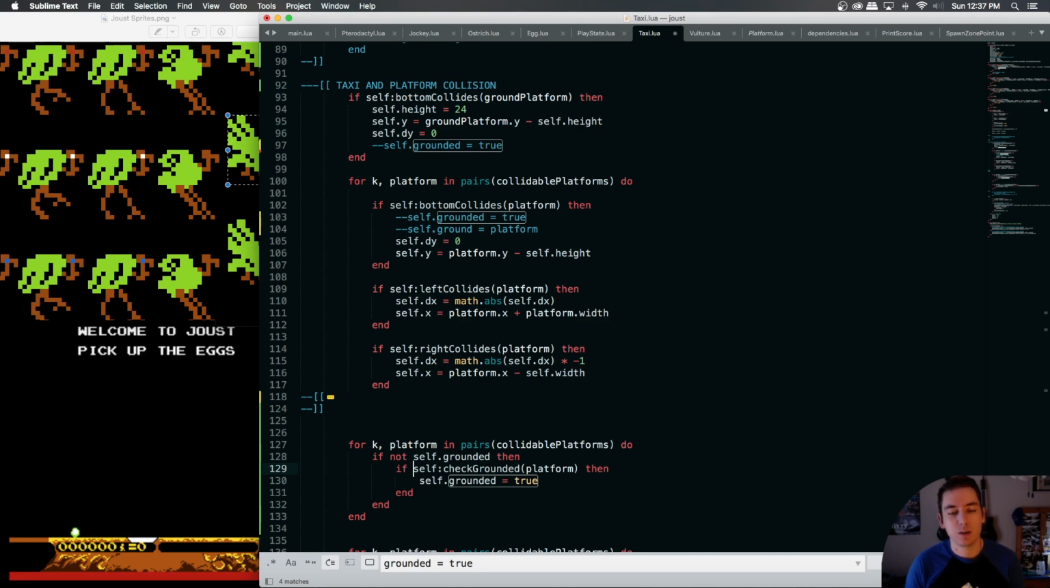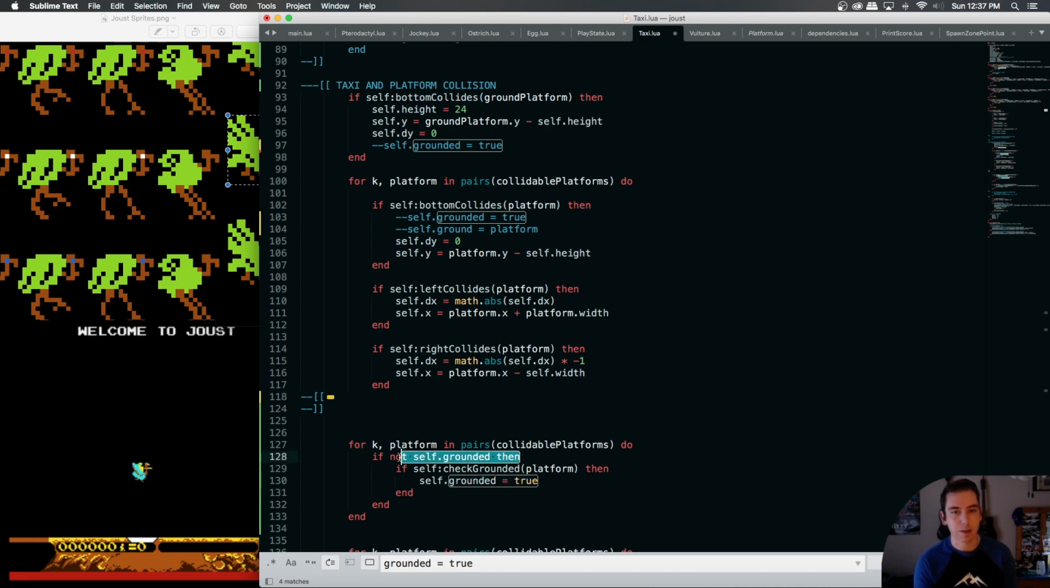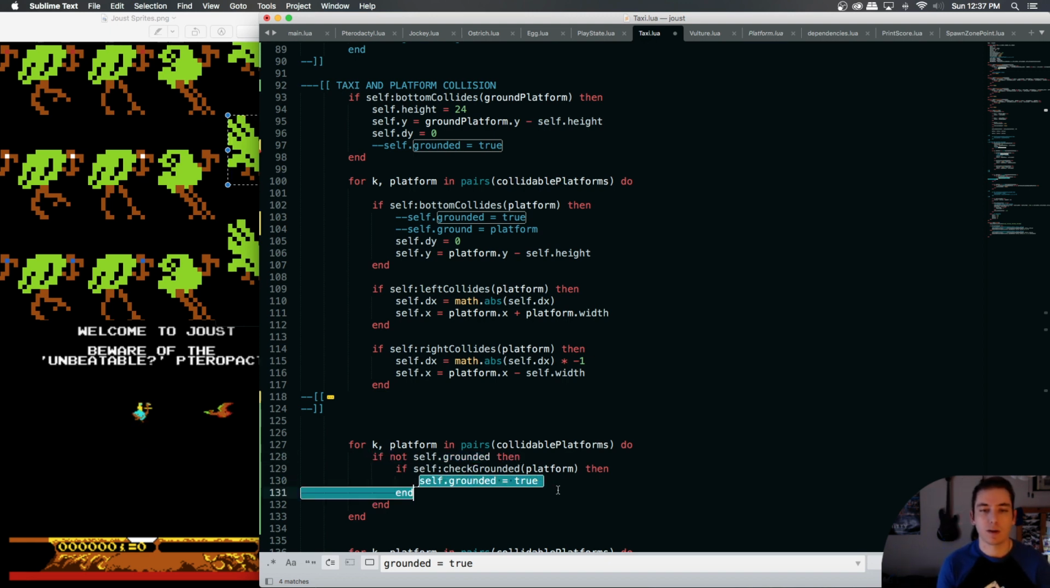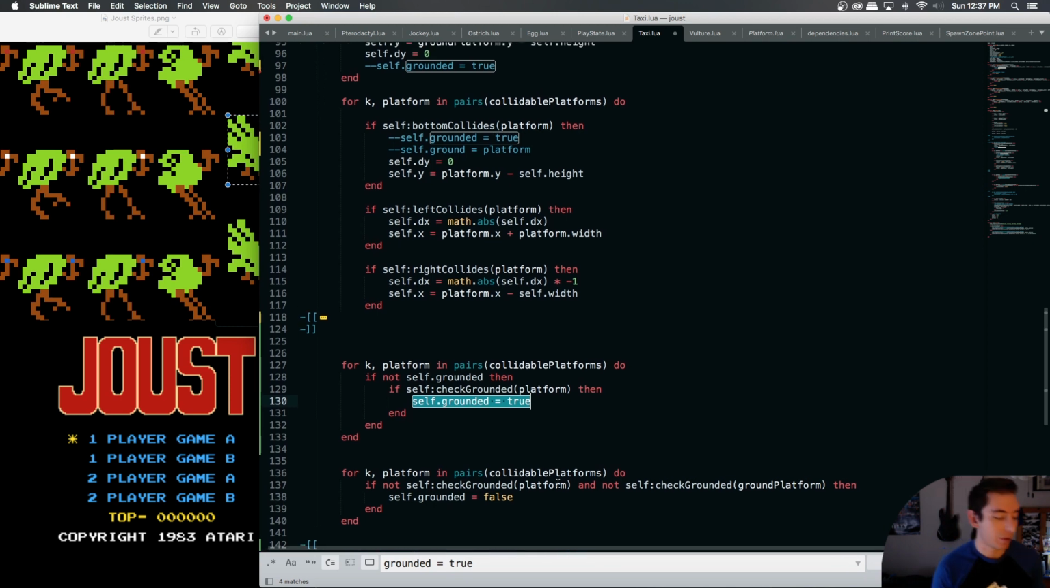Now, the reason I didn't want to put it in the function is that we don't want grounded to be overwritten. We only want grounded to become true if we're not grounded, because this is cycling through all the platforms. So if we're grounded on any of the platforms, we need to become grounded and then stop cycling through so we don't overwrite the grounded field. So instead of printing out our check grounded, we need to be printing out our grounded boolean now.